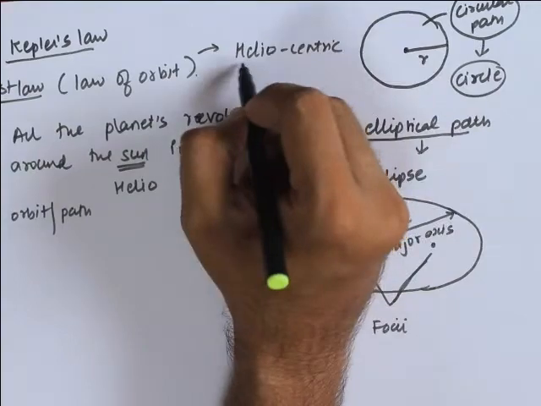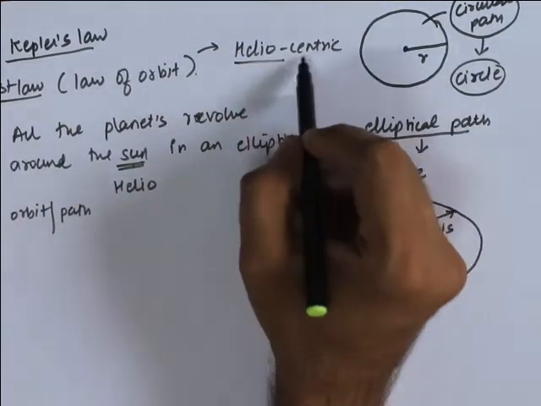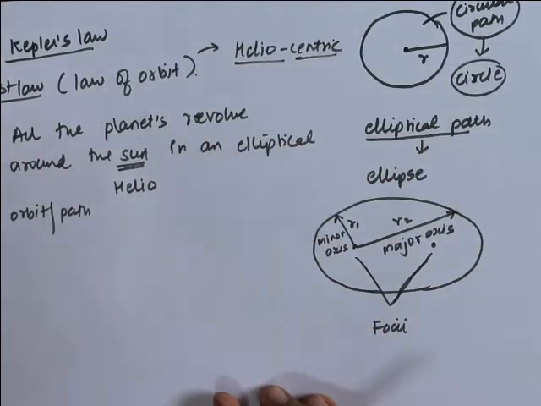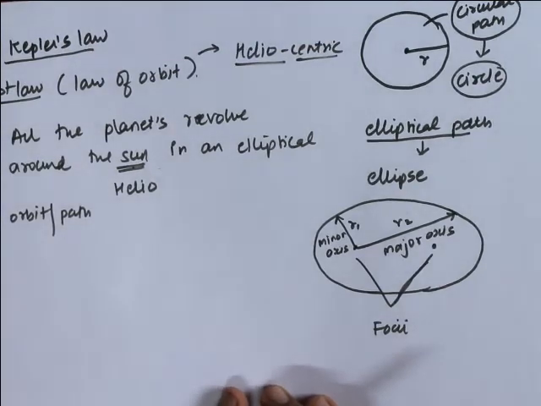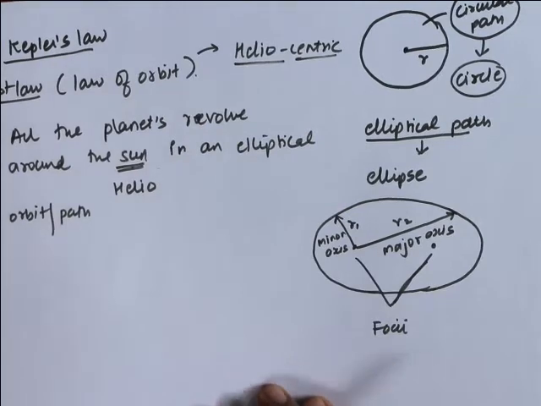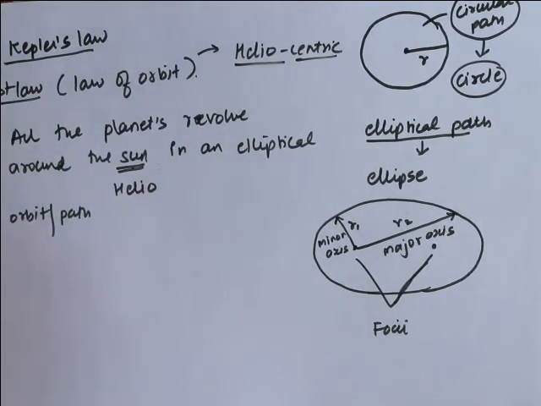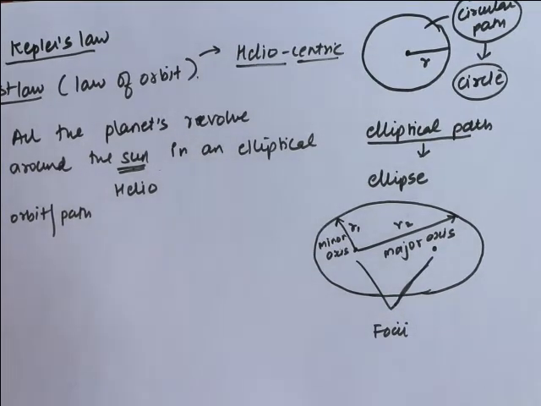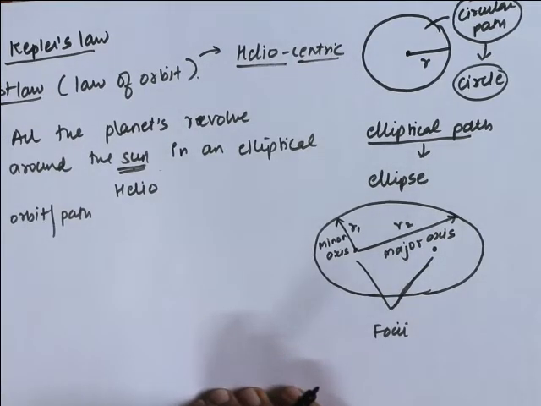Kepler believed in a theory which is known as the heliocentric theory. Helio means sun and centric means at the center. Right now we might feel that we already know this, that the sun is at the center and all the planets revolve around the sun. But I'm talking about an era when there was no technology and science was not that developed, and people used to follow whatever the church or the king said.